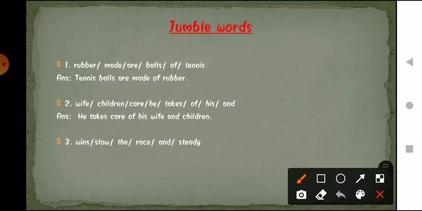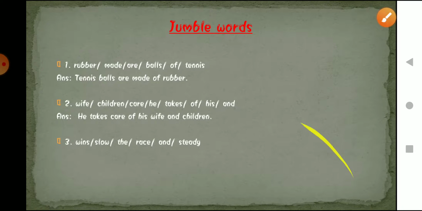You just have to rearrange these words to put a meaningful sentence. So here the sentence that will be formed is: slow and steady wins the race. These were some examples of jumble words.